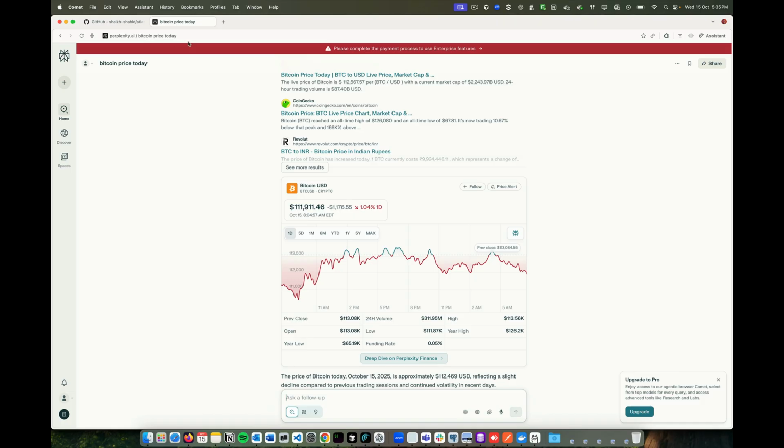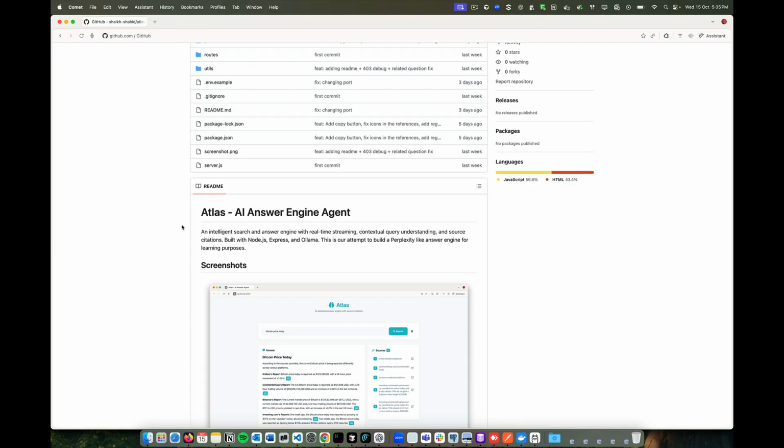So I built this project called Atlas, which is very similar to Perplexity, though not really very close to how Perplexity actually works, because they have a lot of querying power and a lot of things that work. This is a very basic version, you can say 10% of what Perplexity does. Our idea is to learn and evolve with agentic systems and build some useful agents which we can use.